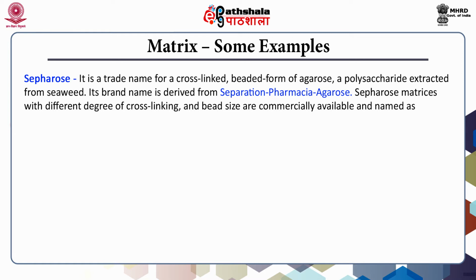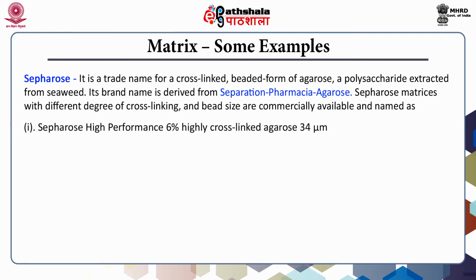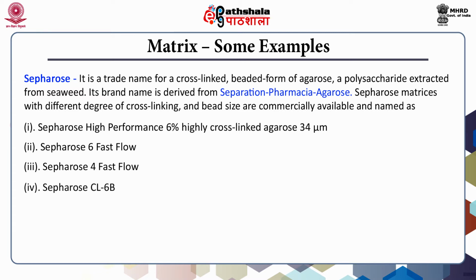Sepharose matrices with different degrees of cross-linking and bead size are commercially available, and these are named as Sepharose High Performance, 6% highly cross-linked agarose, Sepharose 6 Fast Flow, Sepharose 4 Fast Flow, Sepharose CL-6B, Sepharose CL-4B, Sepharose 6B, and Sepharose 4B.